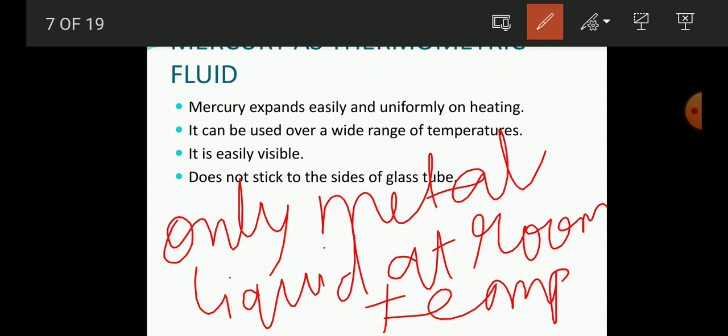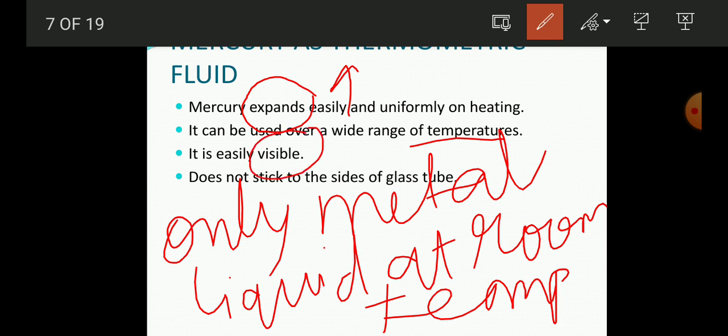Like when the bulb senses that there is something warm, then immediately the mercury filled in that capillary rises. So this mercury has the ability to expand uniformly. And the second is, it can be used over a wide range of temperature, and it is easily visible.